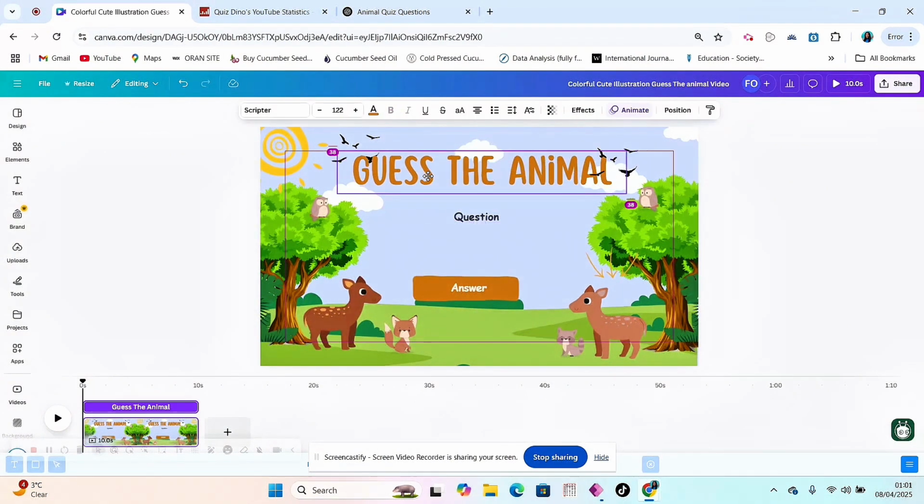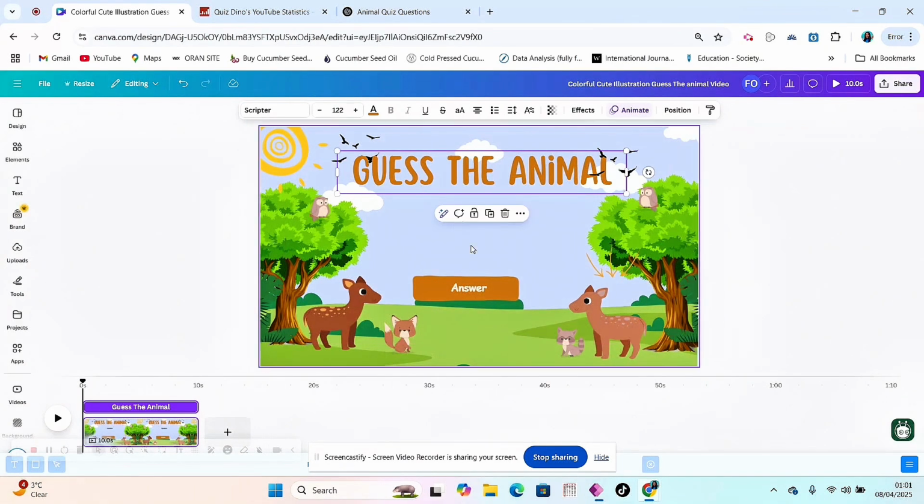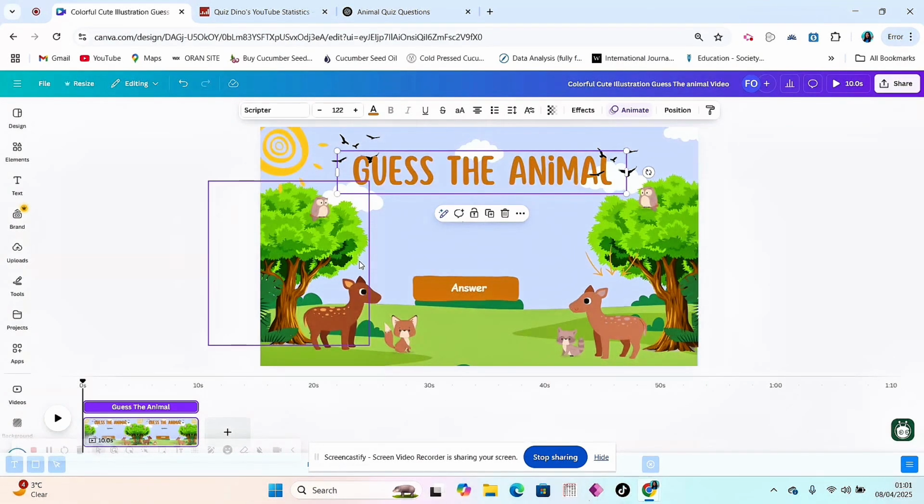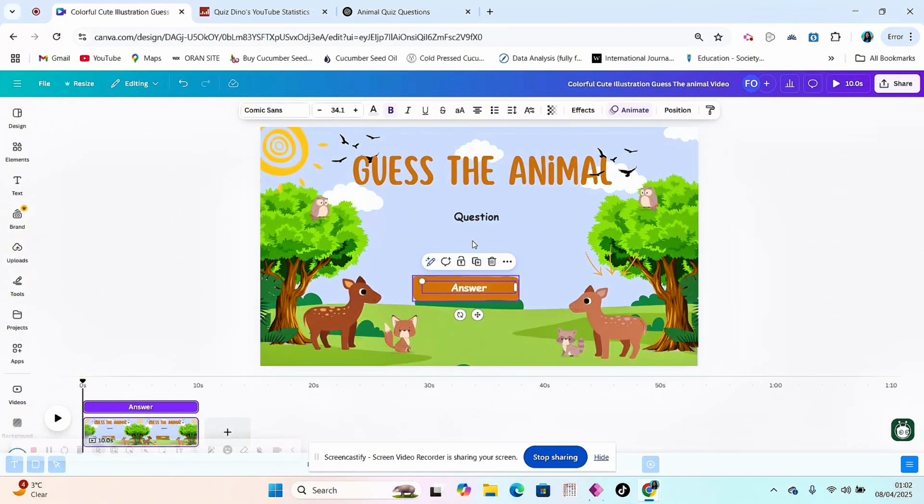Next thing we need to do now is to bring in the questions and the answers. But before we do that, just one more thing. We don't want the question and the answer to appear at the same time. So we need to edit the timing for when our answer will come up on the screen. If you look here, you'll see that we already have a purple icon showing here. So that's showing the timing for the answer already. But if you don't see it here, another thing you can do is click on the text box for your answer and then click on these 3 lines.